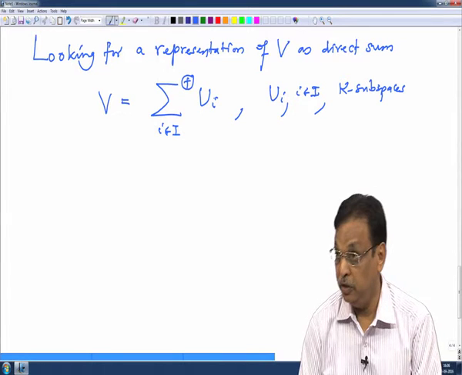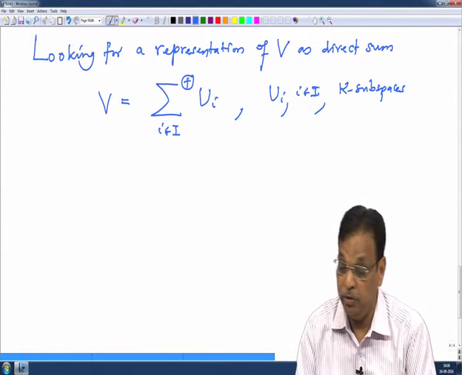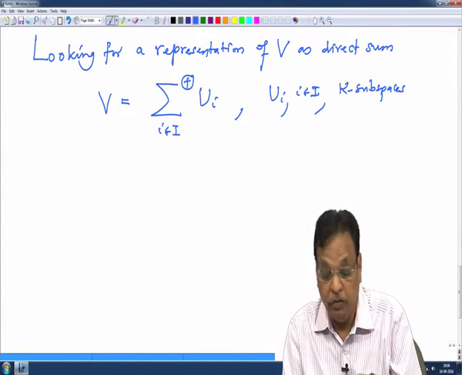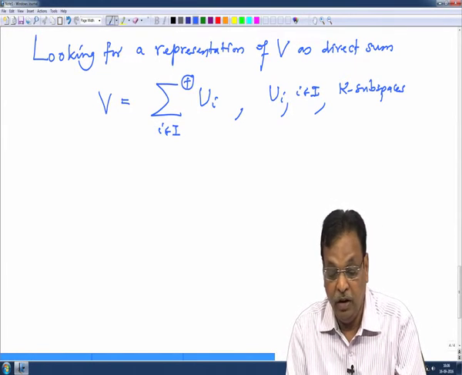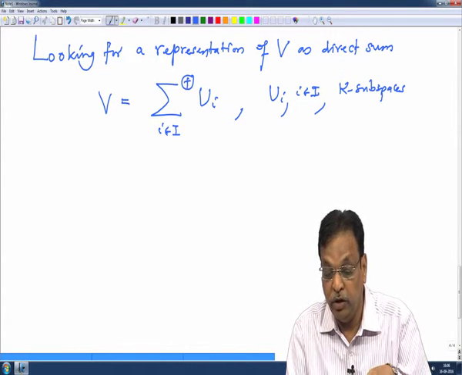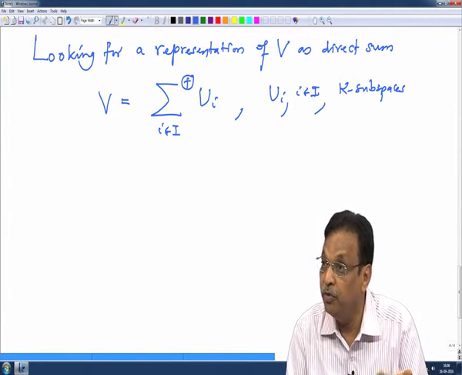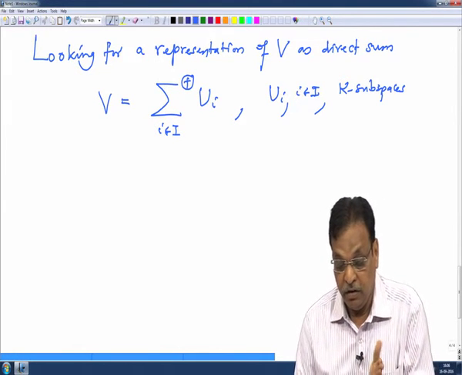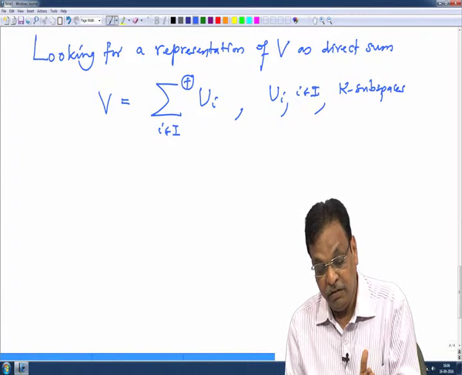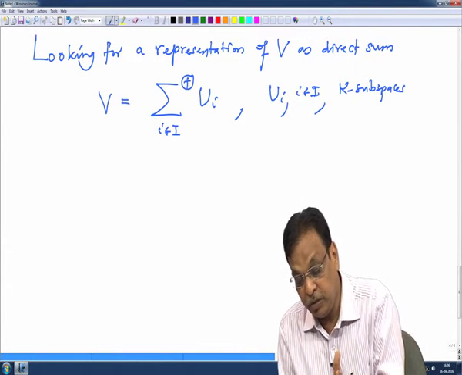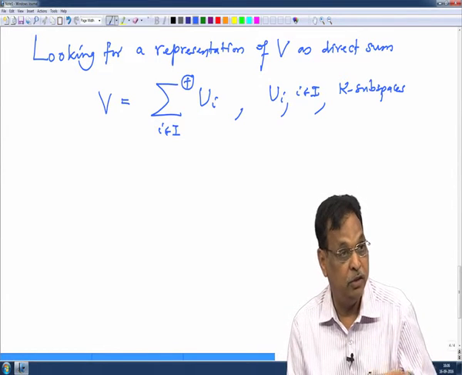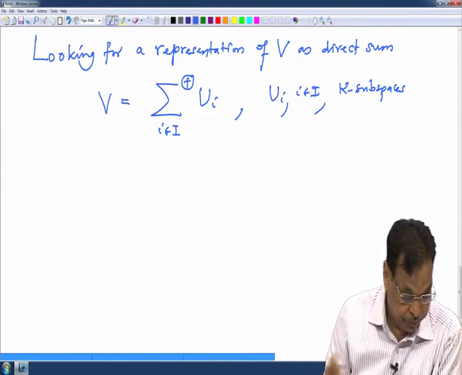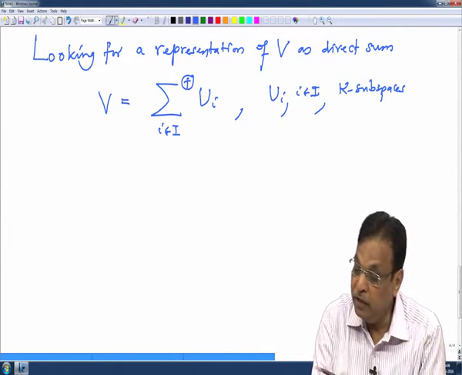Ui may not be one dimensional; Ui may be more dimensional, may even be infinite dimensional, but we want to break V like this. How we choose Ui will depend on the linear operator that we want to study on V and what properties we would like to have. When we restrict to these subspaces Ui, we can induct on the dimension, and many such problems will become easier. So that is the idea.